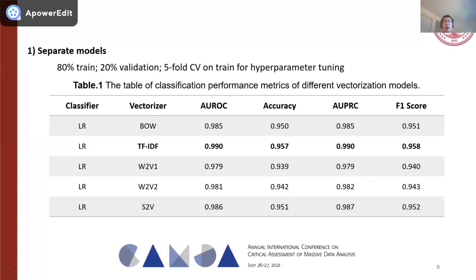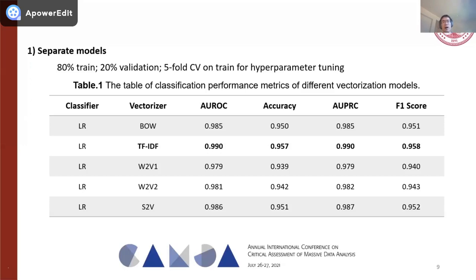We show the area under the receiver operating characteristic curves, the accuracy, the area under the precision-recall curves, and the F1 scores. And here we can see that TF-IDF is the most accurate model in terms of the 4 performance metrics: the area under the receiver operating curves, the accuracy, the area under the precision-recall curves, and the F1 score.